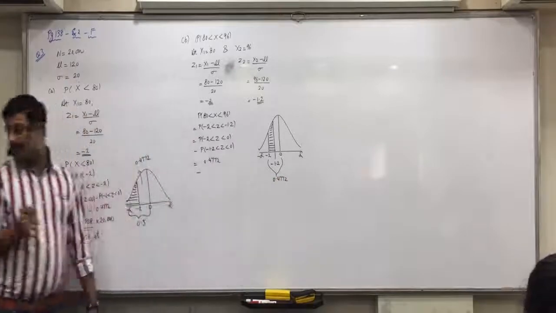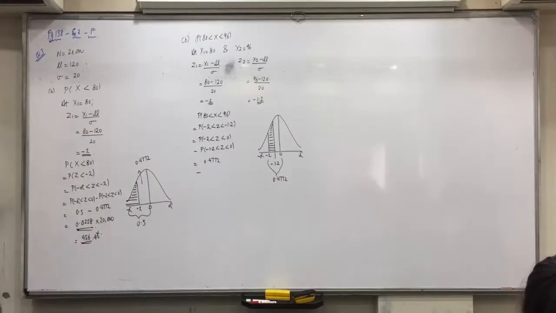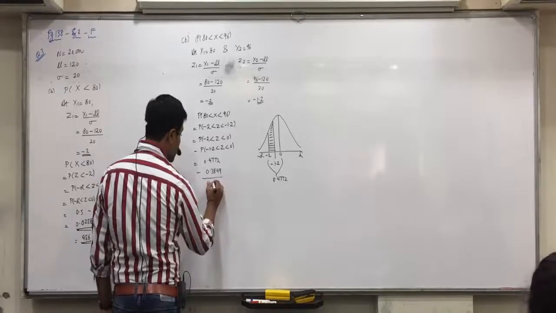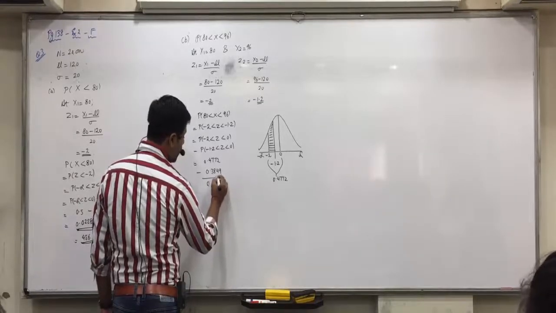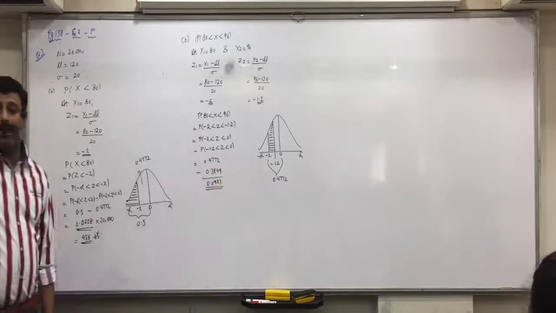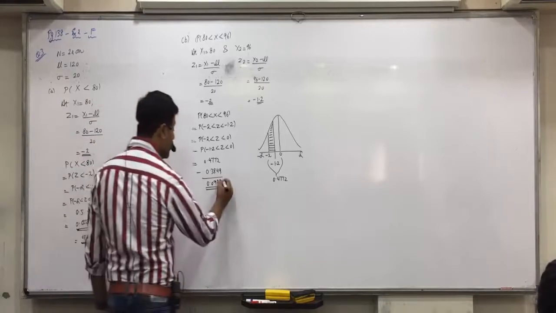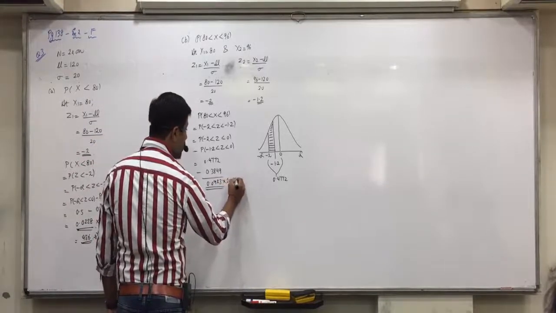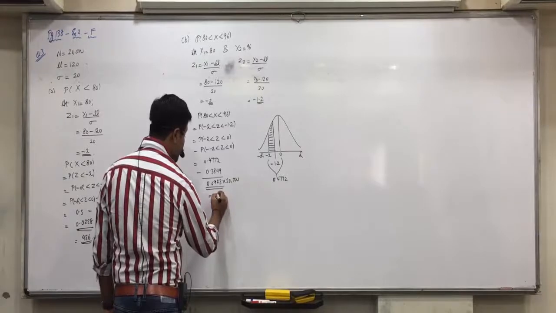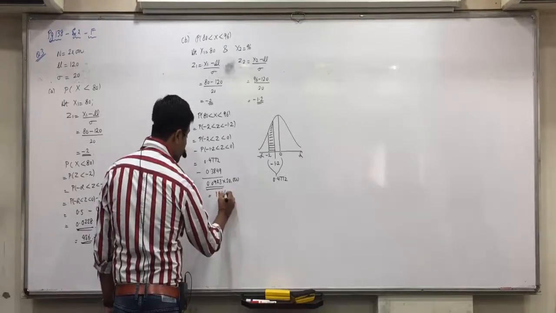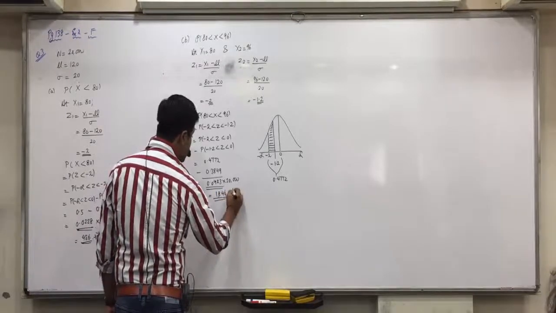From that we subtract. Now if you see in the table 1.2, do you all get 0.3849? The difference is 0.0923. Thus, the number of students who appeared for the additional test is equal to 0.0923 into 20,000, which is 1846 students.